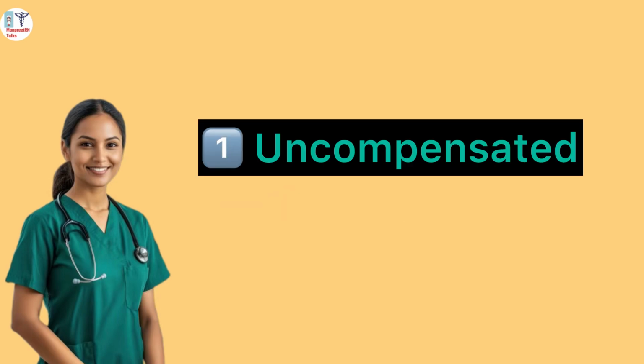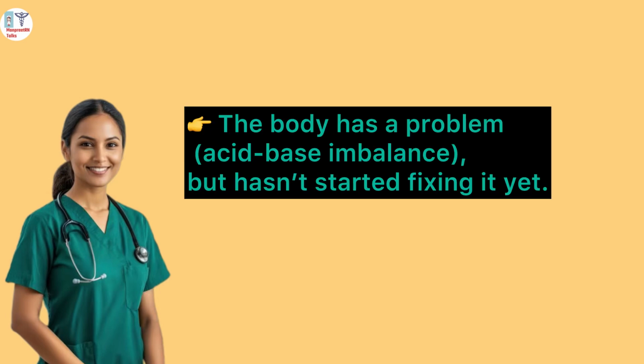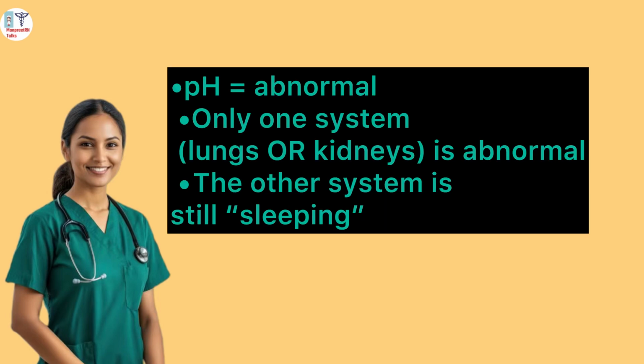First is uncompensated. It means the body has a problem, an acid-base imbalance, but hasn't started fixing it yet. For example, the imbalance is new or sudden, so the opposite system hasn't had time to react. In this, pH is usually abnormal. Only one system, either the lungs or the kidney, is abnormal, and the other system will be normal. It is still sleeping.